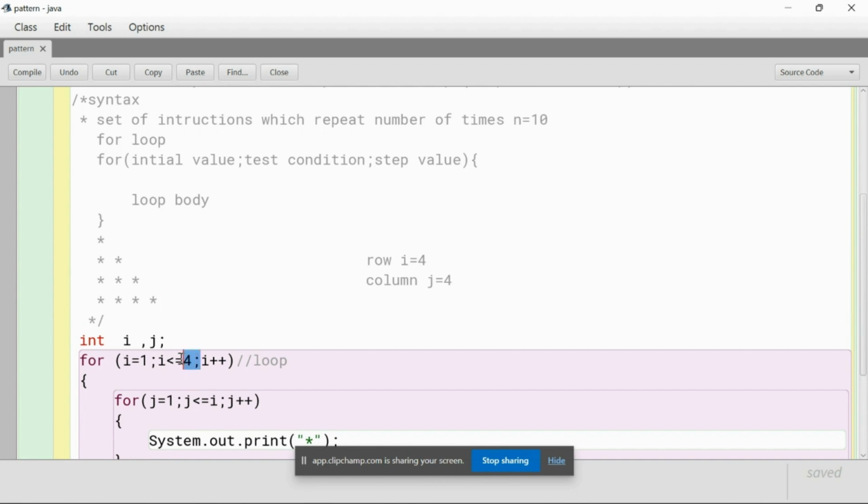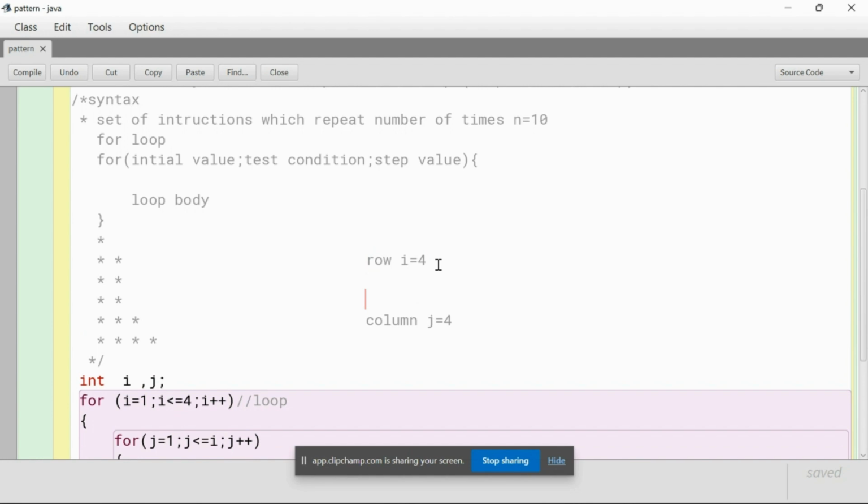i should be less than or equal to 4. It should exactly be less than or equal to 4. It should not be one higher than 4 or one less than 4. That's the test condition here, because I know i should be 4. But as an initial condition I have only 1, so i is equal to 1. It should increase itself after every row.